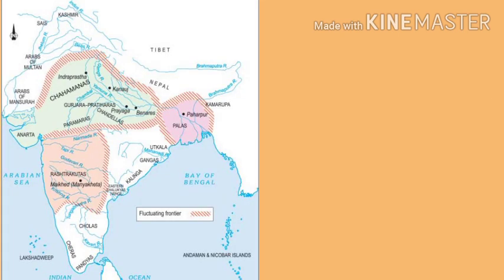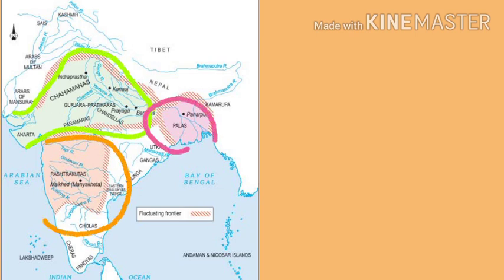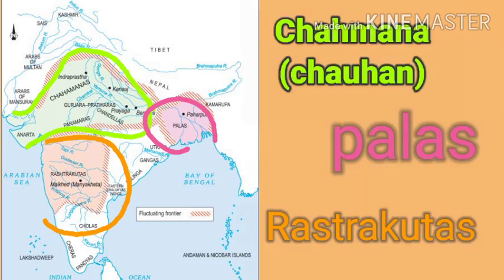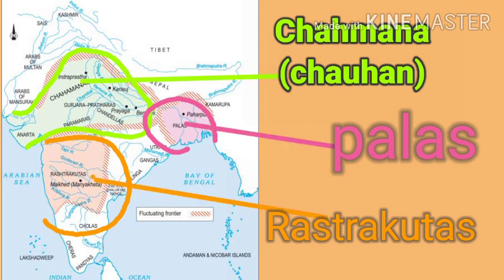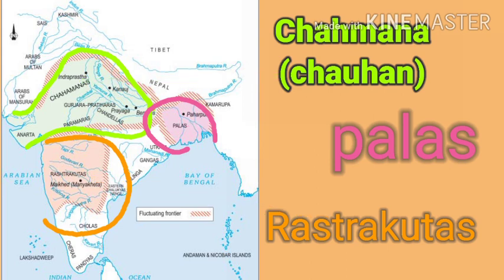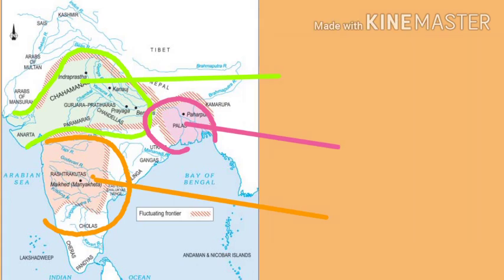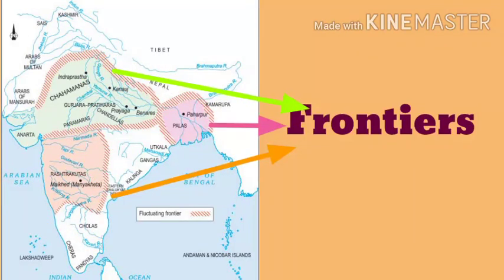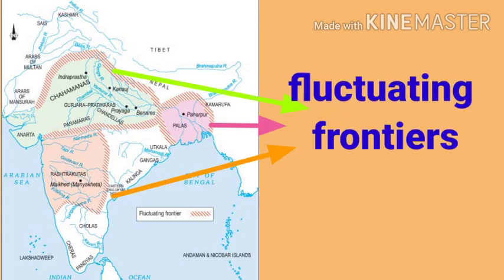Now let's move to this map which is displaying on your screen. In this map, we can see 3 types of dynasties which are shown by the green, pink and orange color. The main one is the Chahmanas, which is known later as Chauhans. Second one is known as the Palas, and the third one is shown as Rashtrakutas. But students, we can see some frontiers with the broken lines. These are known as the fluctuating frontiers.